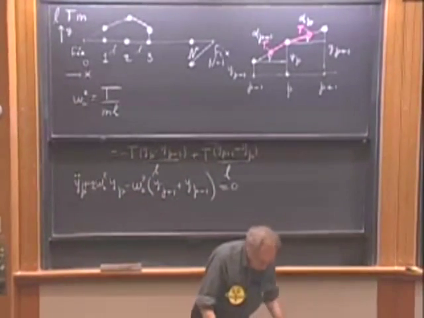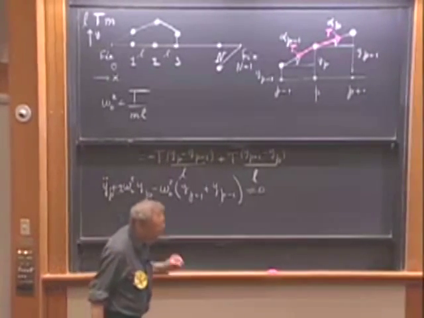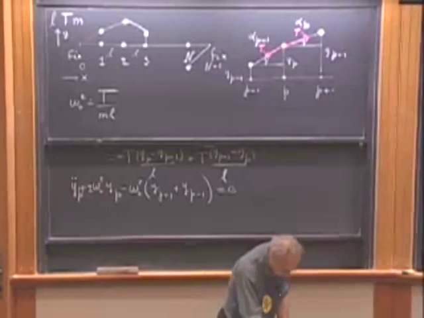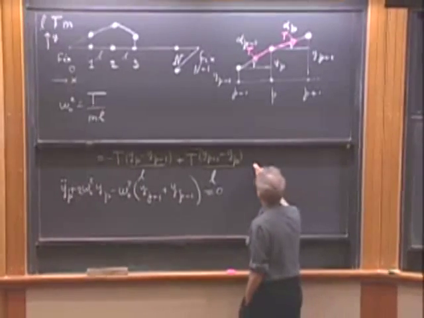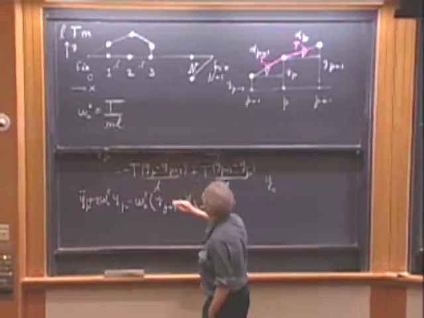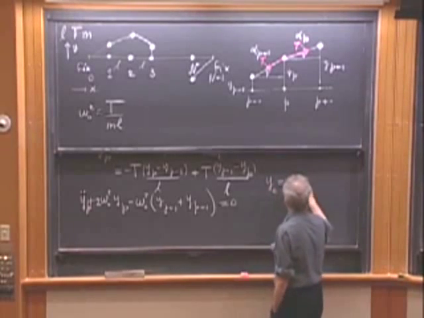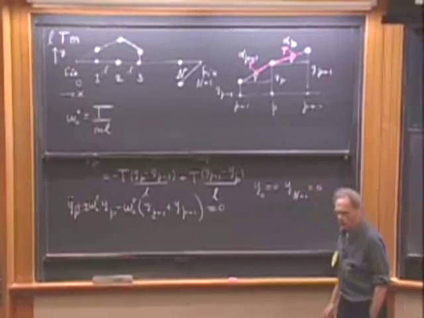So now we have to do this for every single object. So we have capital N differential equations, one for each particle. And the only thing that we have to keep in mind now when we solve it is that y0, which refers to that location 0 there, must always be 0, and that y n plus 1 is also 0.